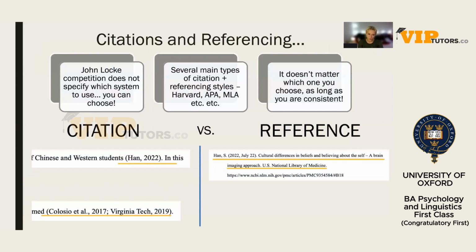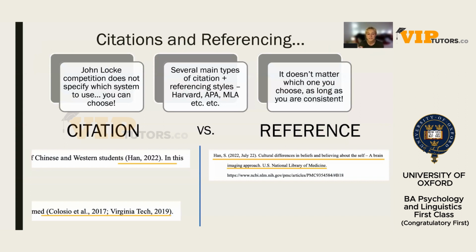So yeah, John Locke doesn't specify which system to use. You can choose in terms of citations, and there are two types of citations. The main ones being APA and MLA. It doesn't matter which ones you choose, just be consistent.